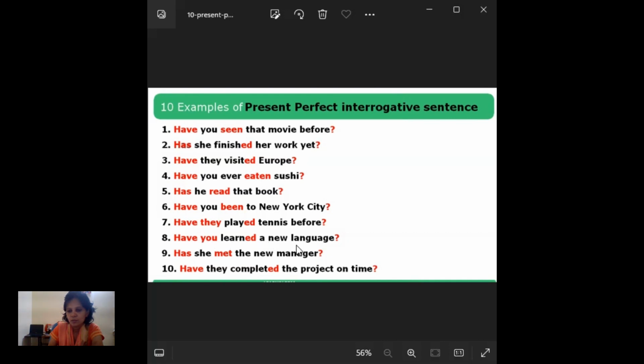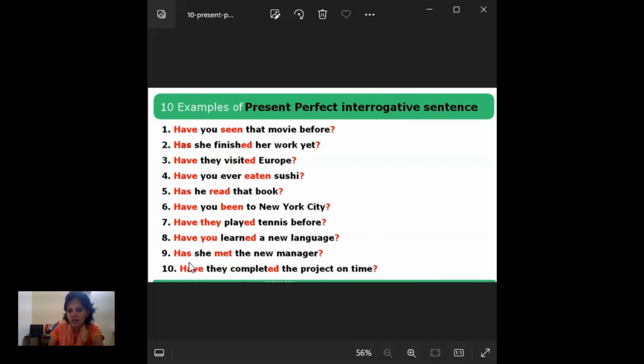That means not before. Have you learned a new language? Any language he has learned recently? I mean, during his lifetime, have you learned a new language? That is what it means, whether that person has learned any new language or not.